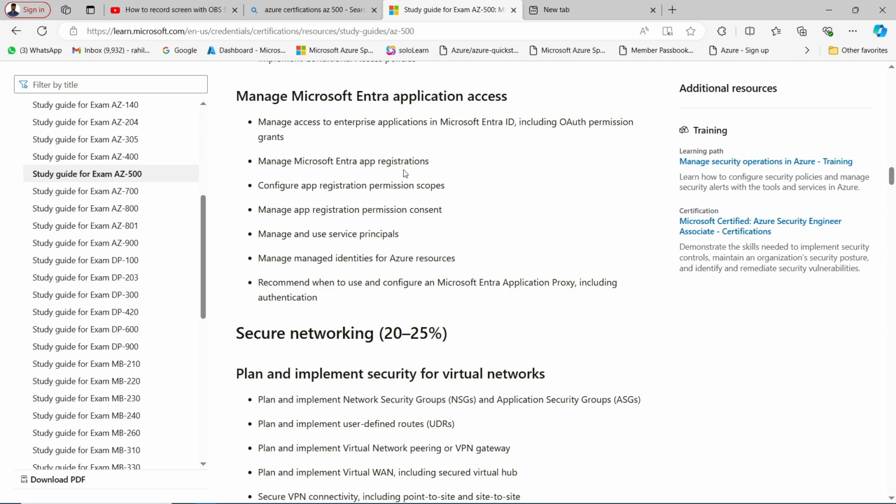Manage Microsoft Entra app registration, configure registration permission scopes, and registration permission consent. So it's all about application registration. Let's say if you want to host an application, how does your user authenticate to use that application? You should know these things as well.